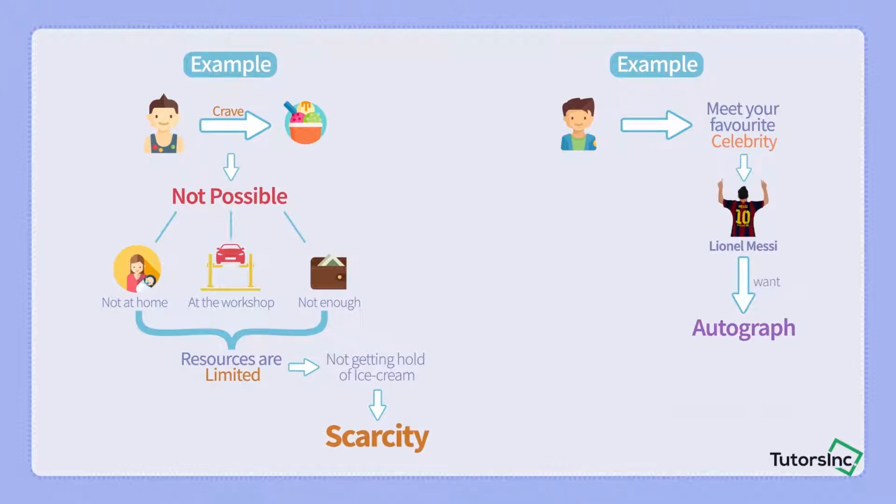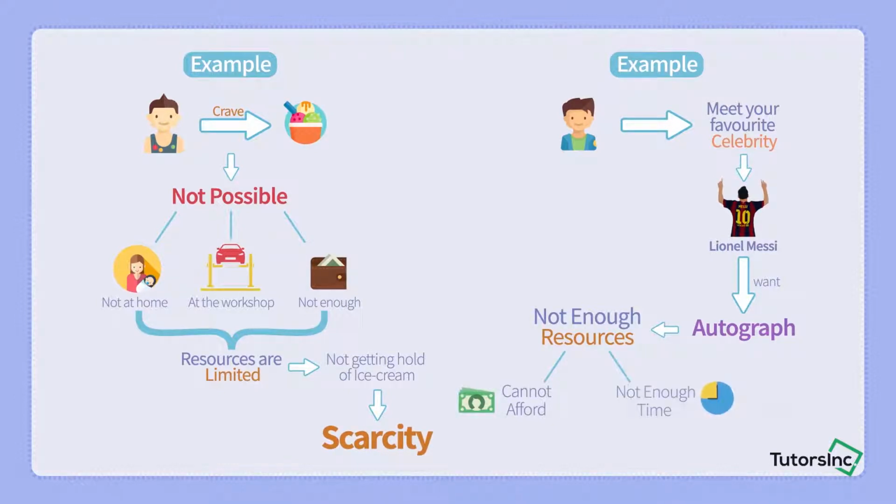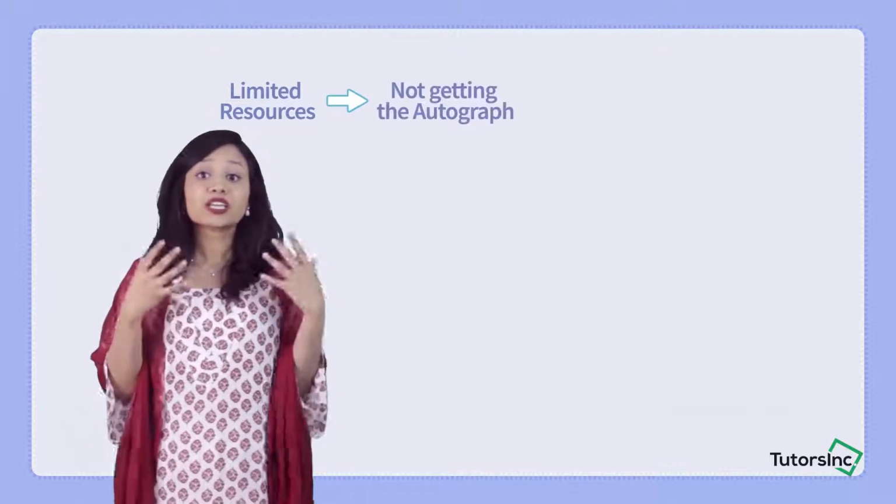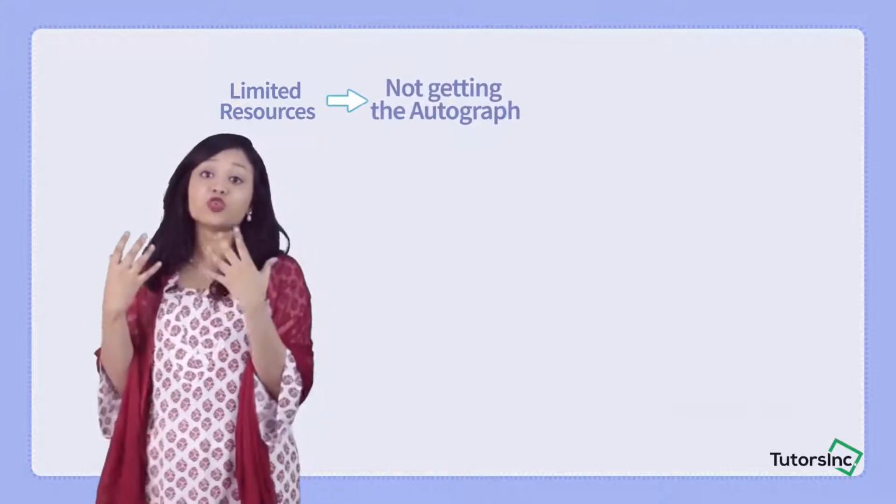You want to get an autograph from him. But looking at your current situation, you do not have enough resources to go and get that autograph. Say, for example, you are not able to afford a plane ticket because you do not have your own income. You do not have enough time. Your exams are coming up. That's why you cannot go and get that autograph from him. Since these resources are limited in number, you're not getting the autograph that you were craving.